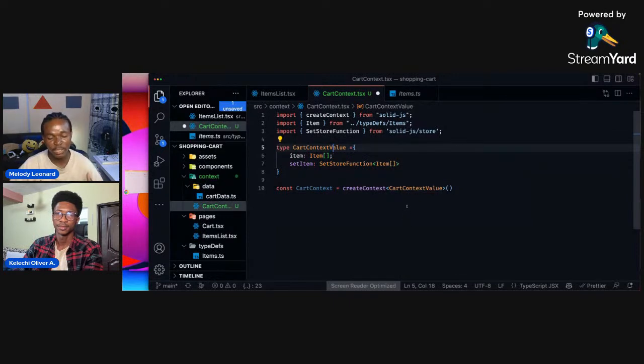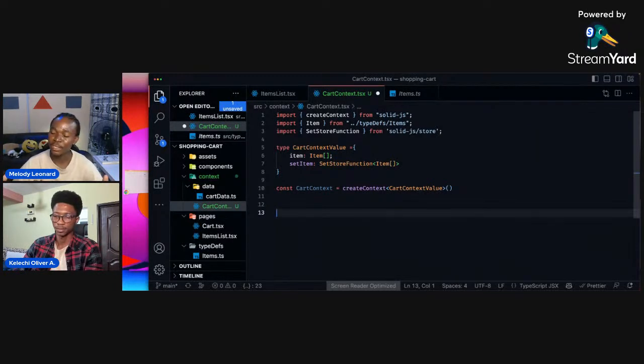Next, we want to go ahead and create our provider. Our provider is going to be a function, and this function is going to return some children. Your provider is something you want to wrap around your app.js or app.ts. It's more like a HOC that wraps around your app, and everything within that provider is going to have values provided by that provider, and we are going to see how that happens.